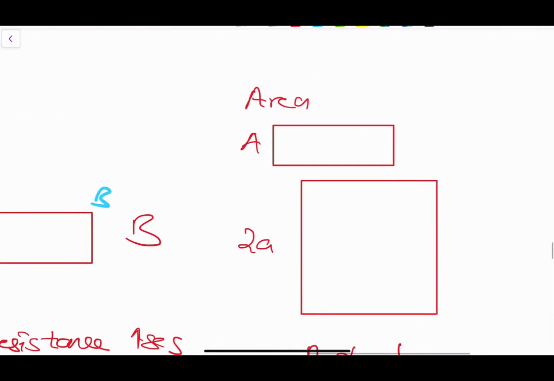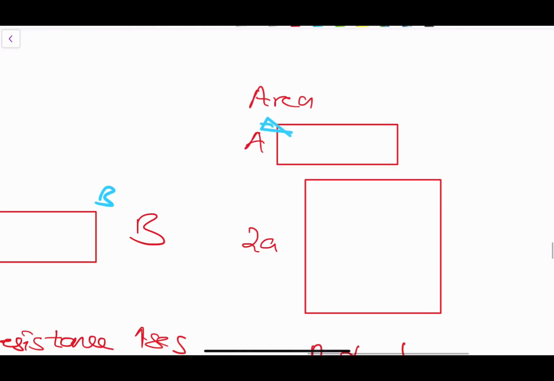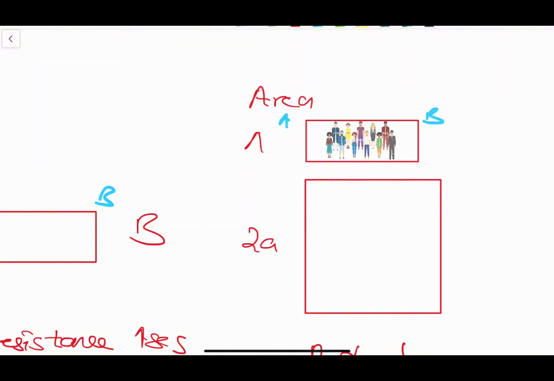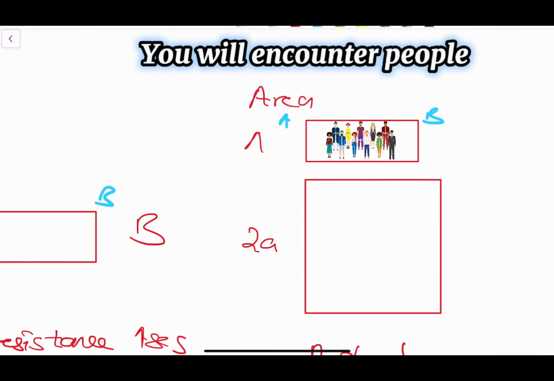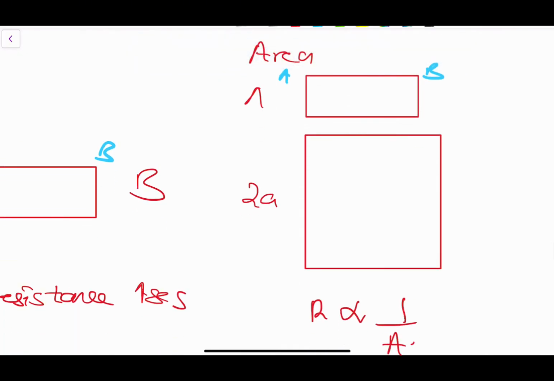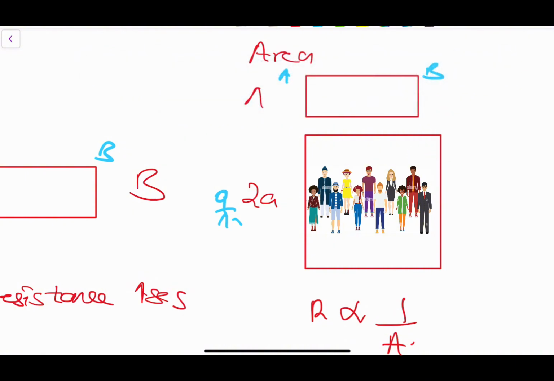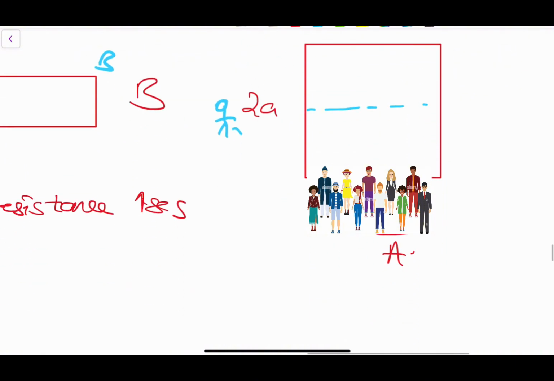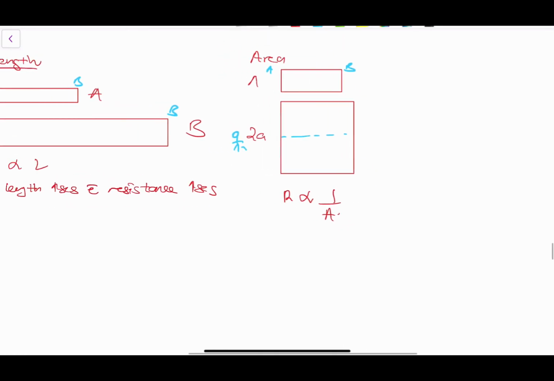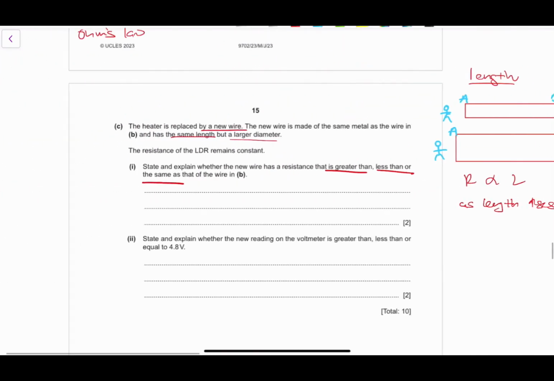Again, imagine our analogy. You're standing at point A and you want to get to point B. You're going to encounter the same number of people, but the area is now much bigger, so the resistance is going to be less. You can easily walk through parts of them because they are more spread apart. So as area increases, the resistance that charge faces decreases. You should be thinking of that.